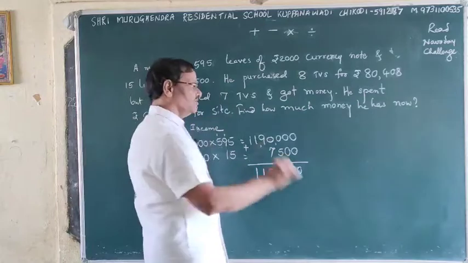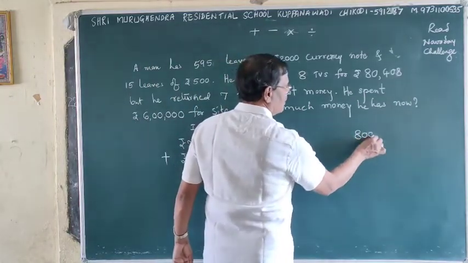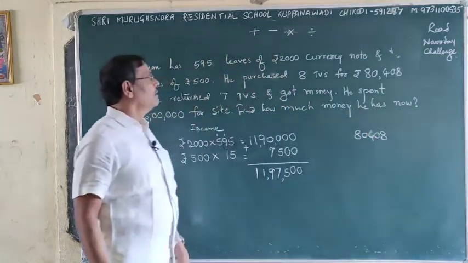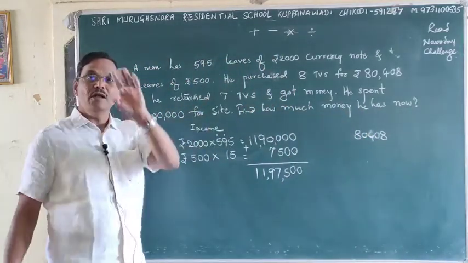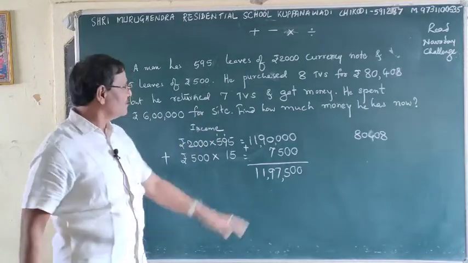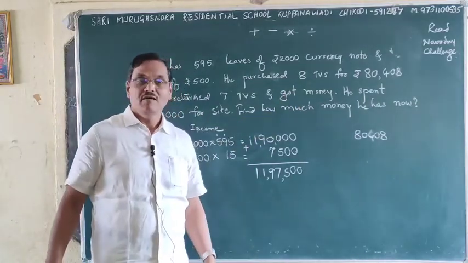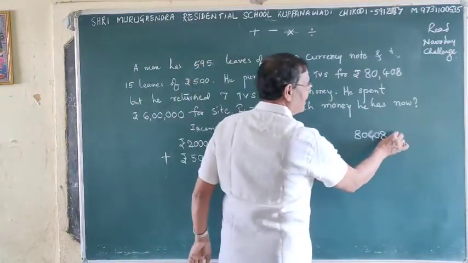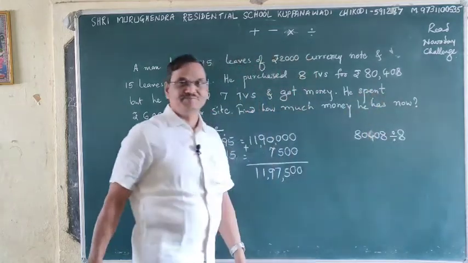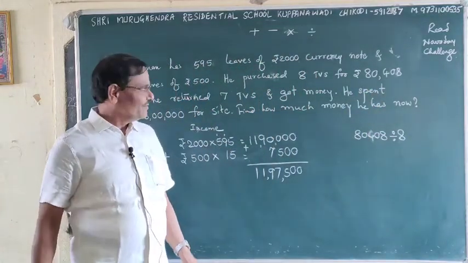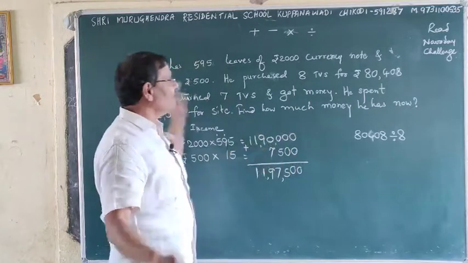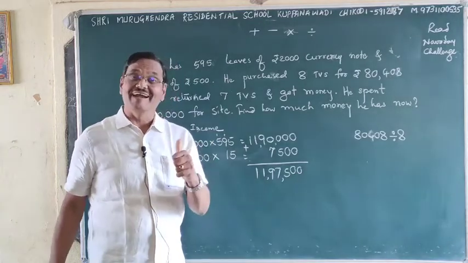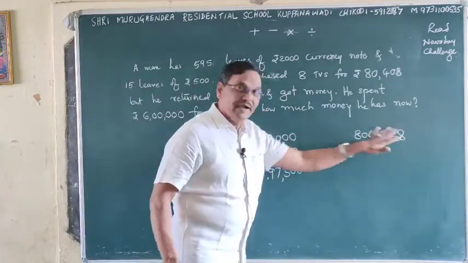And what are the things he purchased? 8 TVs he purchased suddenly, whereas he returned 7 TVs and only 1 TV purchased. Isn't it? Got money also. Mostly 8 TVs, divided by 8, he spent. Isn't it? Means per only 1 TV he purchased. Then what is the cost of that TV? We have to find now. So I am dividing it.